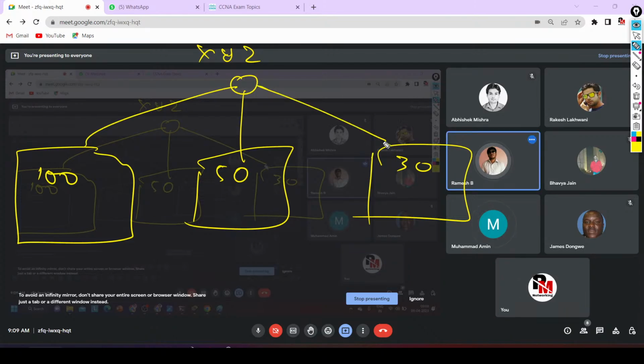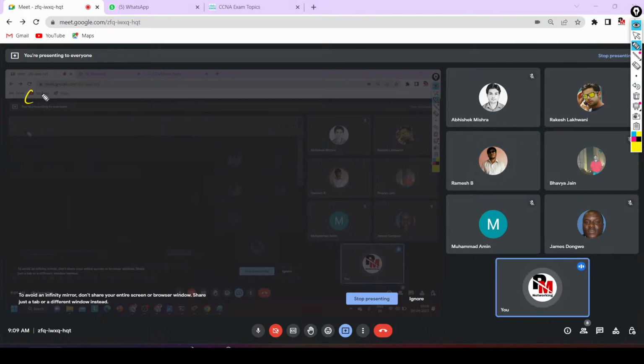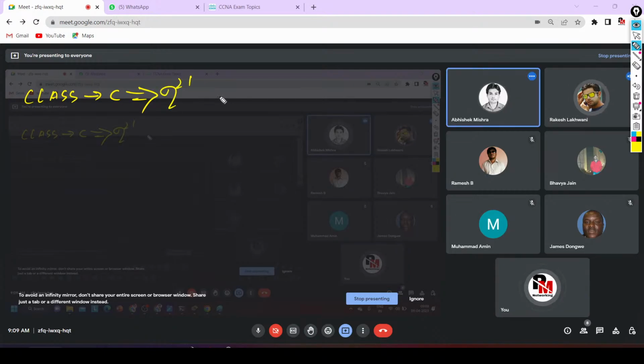Class C. Now tell me why you will use IP addresses from class C. Because the number of users is very low, so we can do subnetting. We can arrange the 100 users for one floor. If I am using one IP address from class C, how many networks can I design from class C? 2 to the power 21, yes or no? And how many users will be there inside one network?